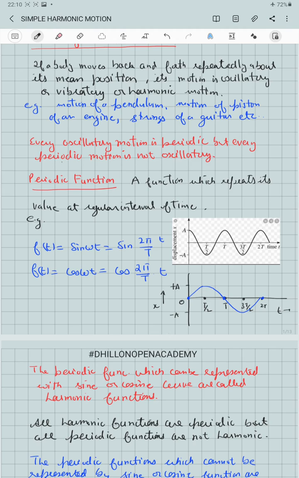For example, tan, cot, secant and cosecant are also periodic with a time period 2 pi by omega. But because these functions do not repeat their values between a maximum and minimum, and their values vary from 0 to infinity, they are only periodic functions. They do not satisfy the properties of vibratory motion, so they cannot be used to represent the vibratory motion of any object.